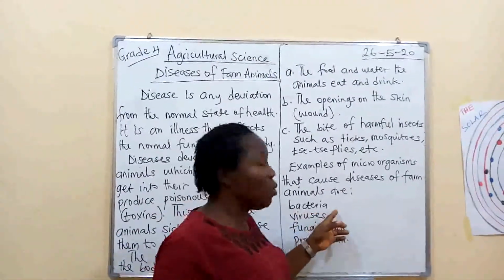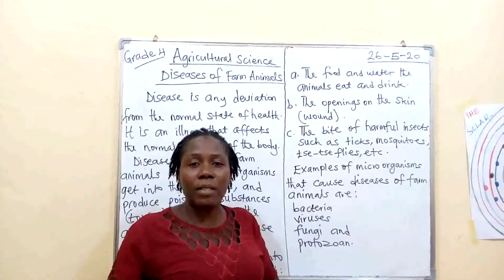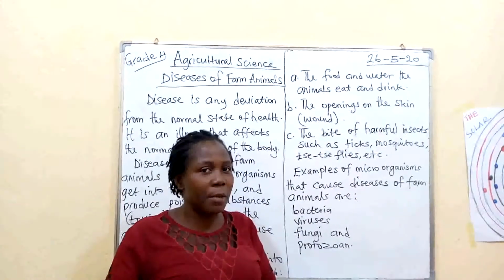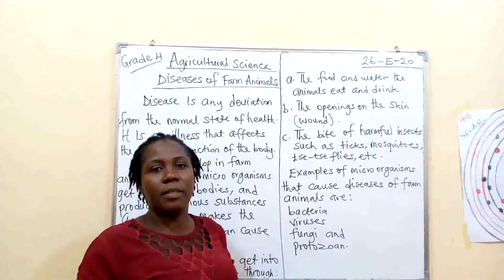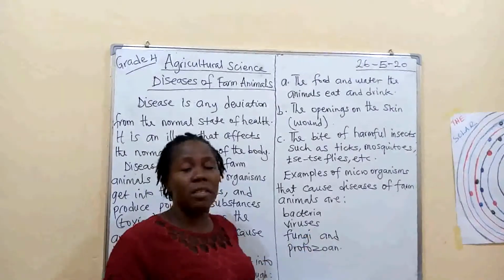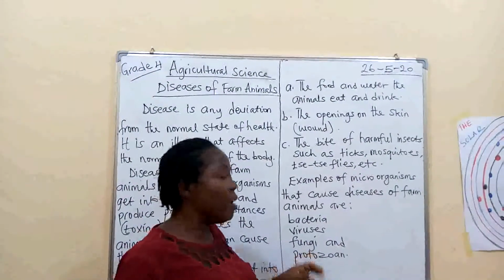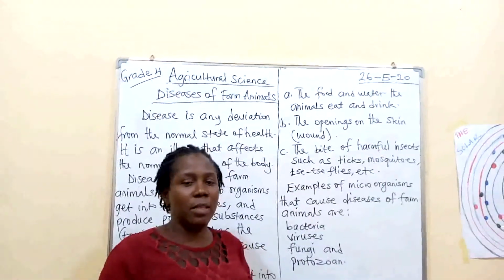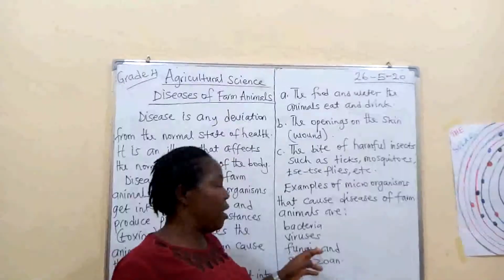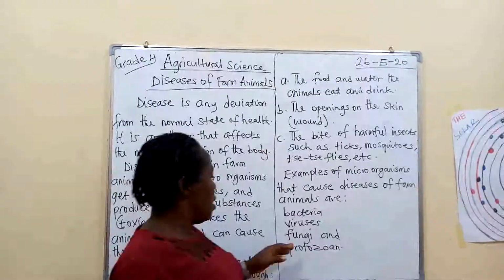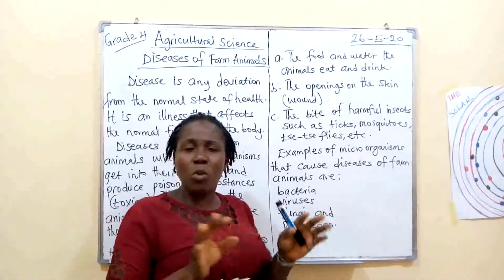Another thing we should learn here is that diseases caused by bacteria are called bacterial diseases. Can you repeat that after me? Bacterial diseases. What you do is add L to bacteria. The ones caused by viruses are called viral diseases. The ones caused by fungi are called fungal diseases, not fungi. Remove the I, add AL. Fungal diseases. The ones caused by protozoa are called protozoan diseases.